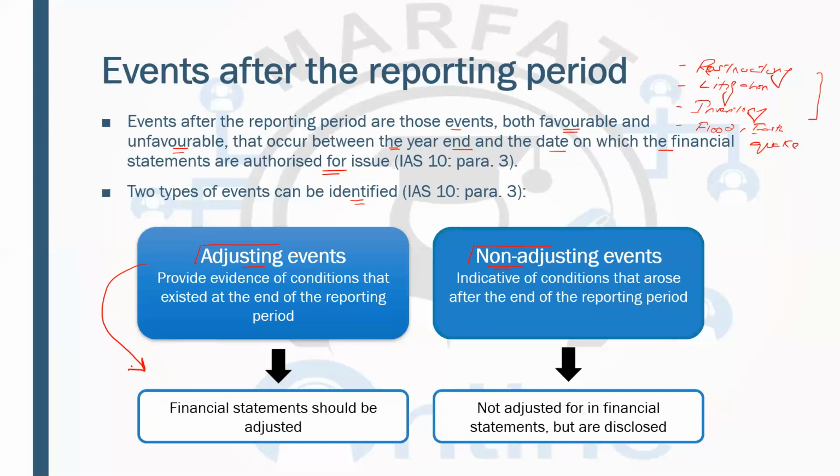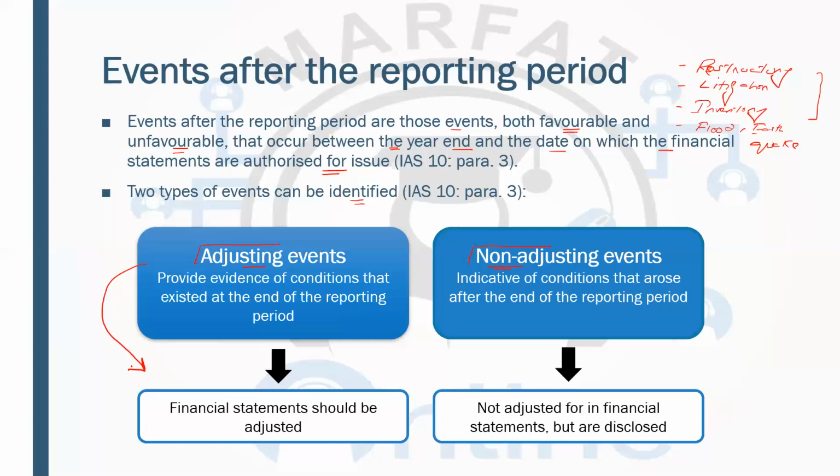Now, is there any logic of adjusting those events in the current year financial statements when these events occur after the year end? Do we have an evidence?